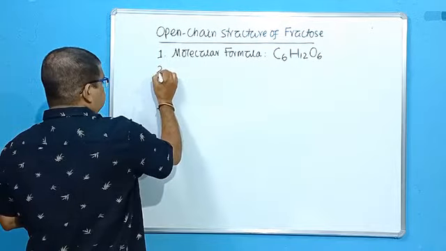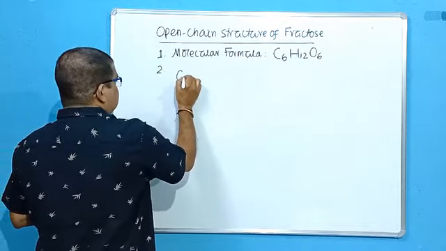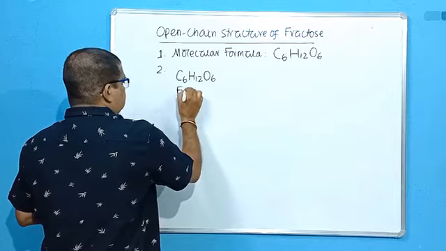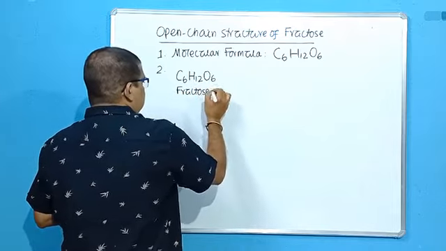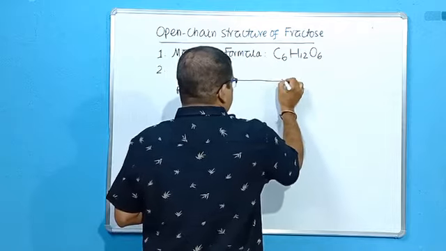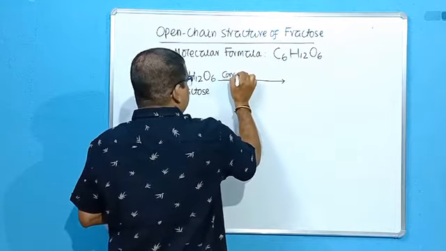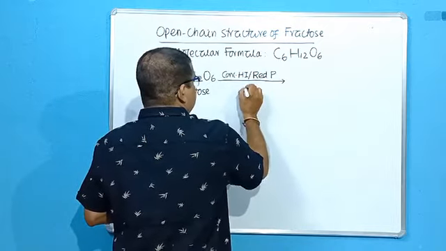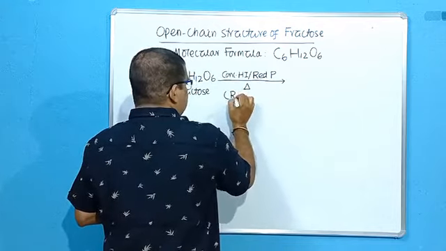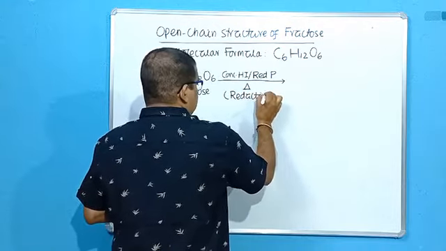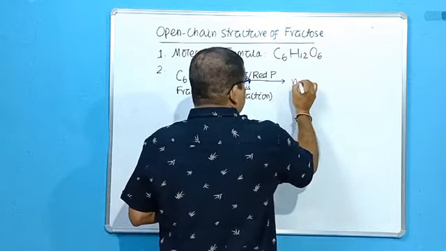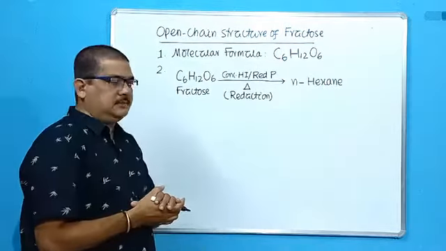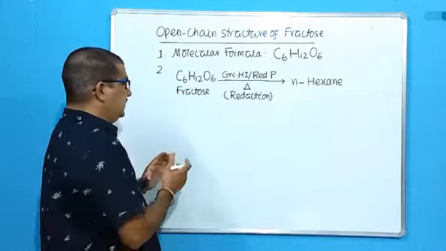Then second one, when fructose, C6H12O6, is reduced with concentrated HI and red phosphorus, when it is heated in presence of them, it undergoes reduction to form n-hexane. That means a straight chain containing 6 carbon atoms.